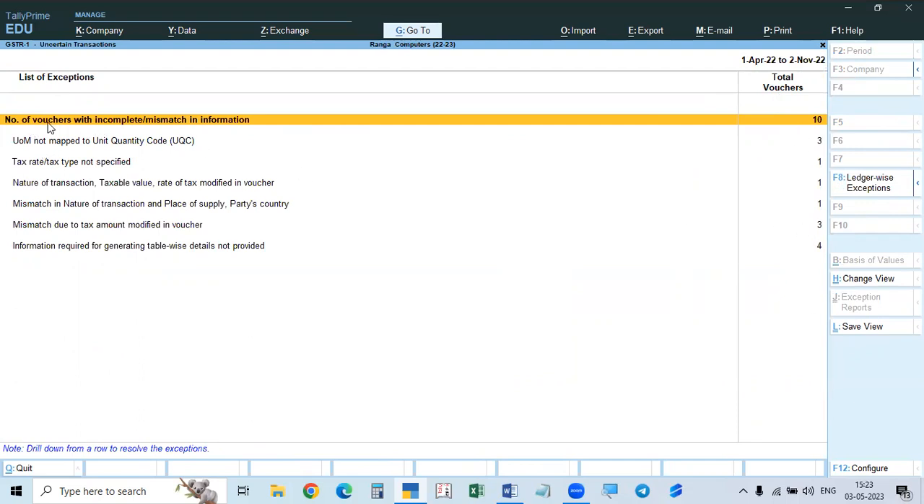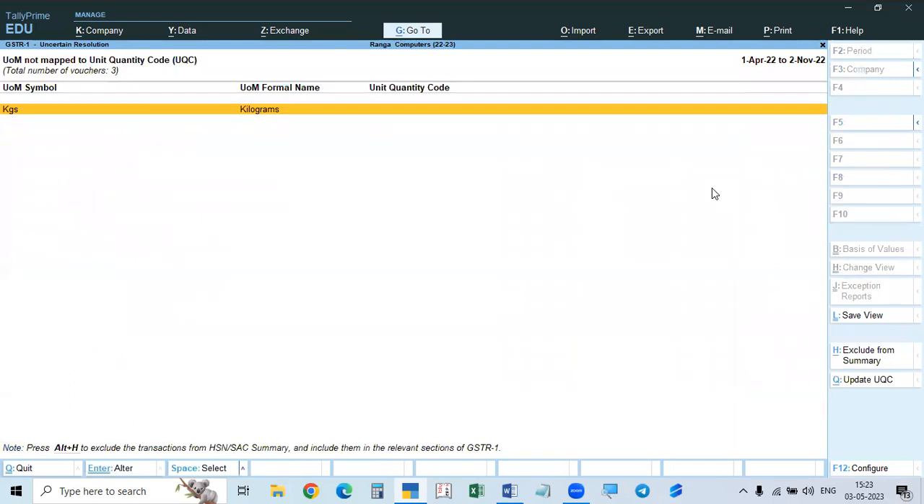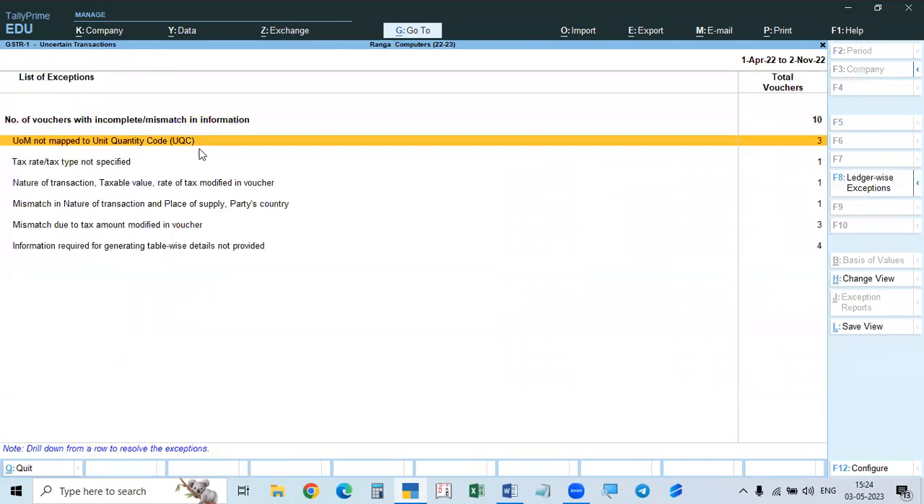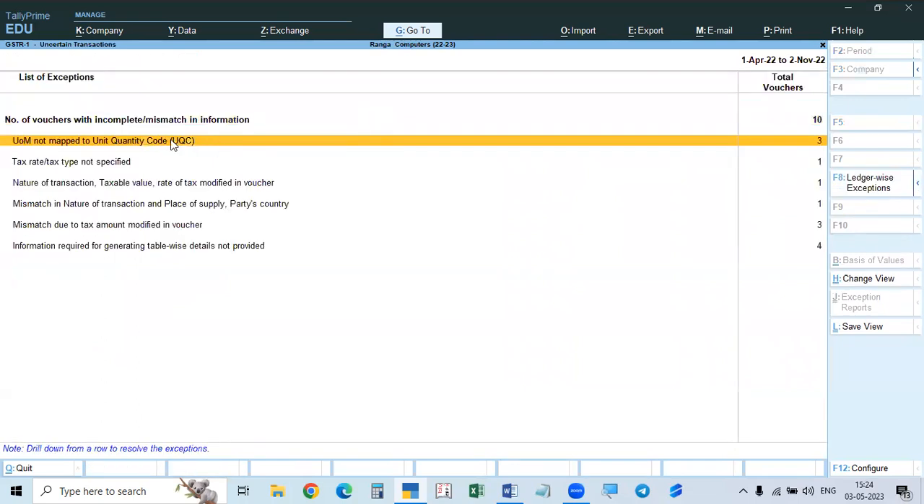So in this case, number of vouchers with incomplete or mismatch information. The first one is, if there are 3 vouchers, that is UOM, that is unit of measure, not mapped to the unit quantity. I told you, you have to say this. So here, this is the only thing. That means this mismatch is only in cages, but in cages that is available in 3 vouchers.